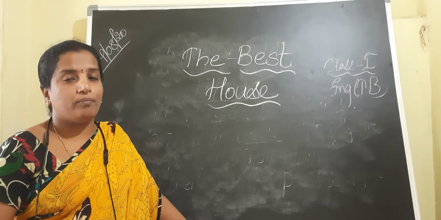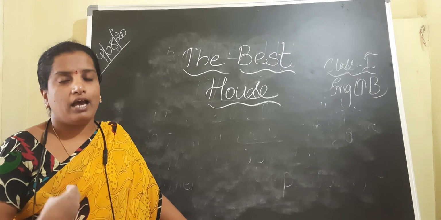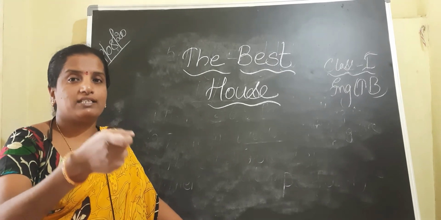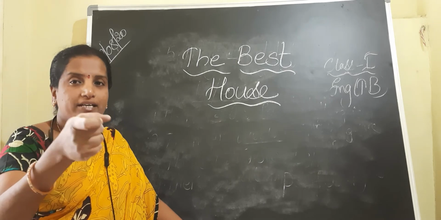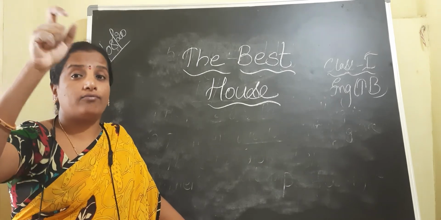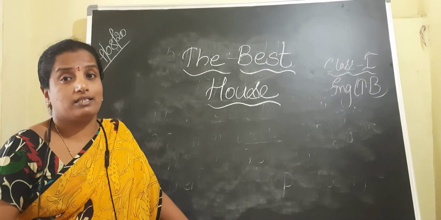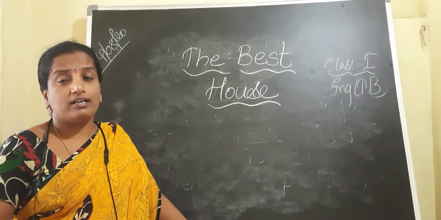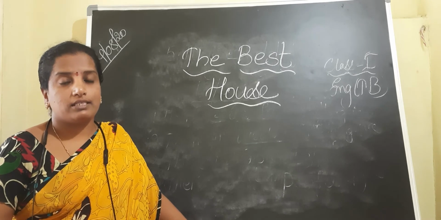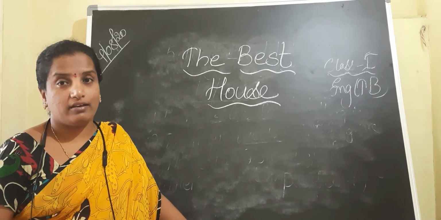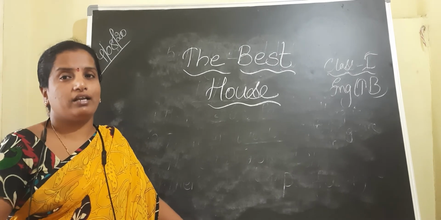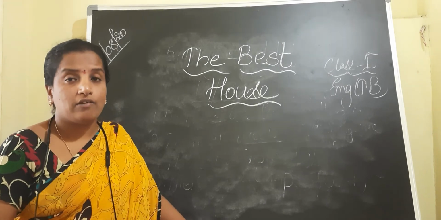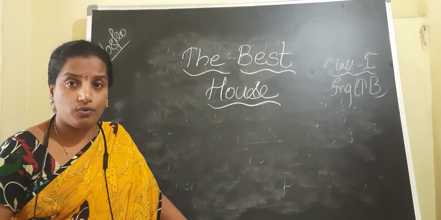Okay, you may not like my house. I may not like your house. Each and every individual person's house is the best in the world, and we are comfortable there in our houses. Suppose if we go to our relative's house, we can't stay comfortably there. We can't do things comfortably because we are not feeling comfortable in others' houses. We are habituated to our house.